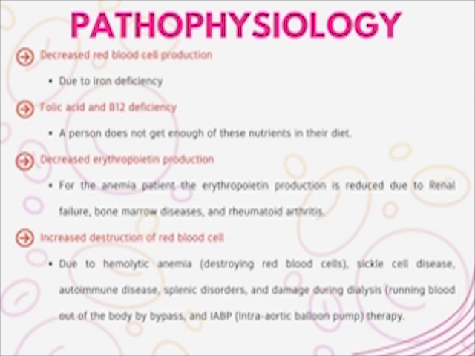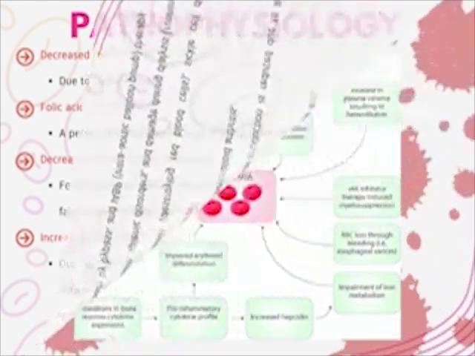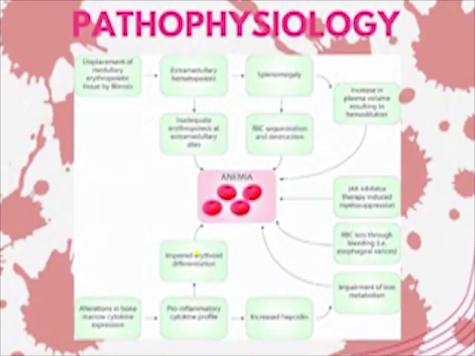Increased destruction of red blood cells is due to hemolytic anemia, sickle cell disease, which will develop anemia as a result of having some of those red blood cells in sickle shape, which will then be destroyed by the body because they are not functioning as normal red blood cells and they end up blocking the bloodstream circulation. Other causes are autoimmune diseases, splenic disorder, and damage during dialysis, which runs blood out of the body, bypass, and intra-aortic balloon pump therapy.